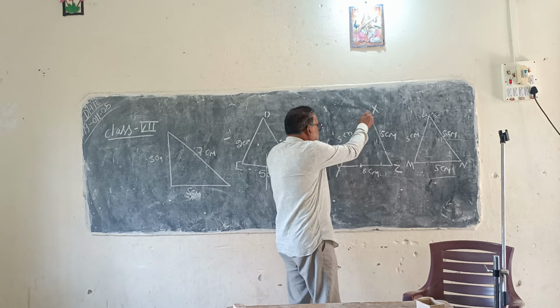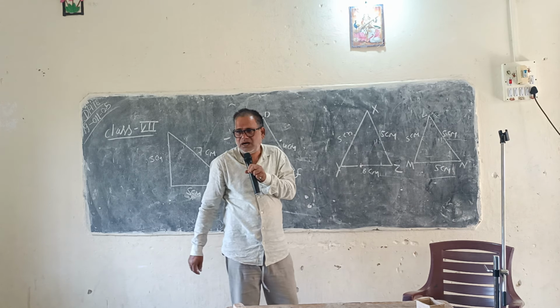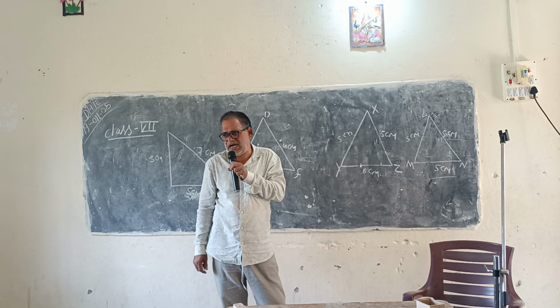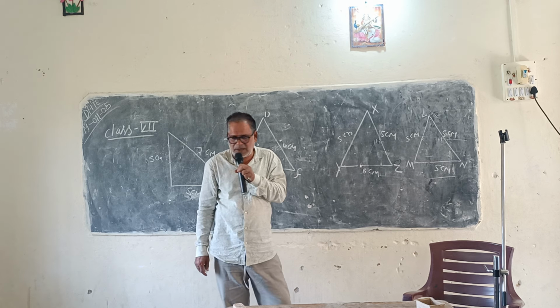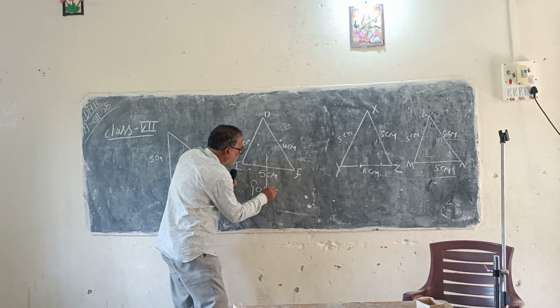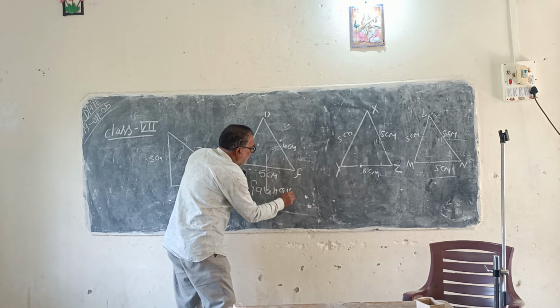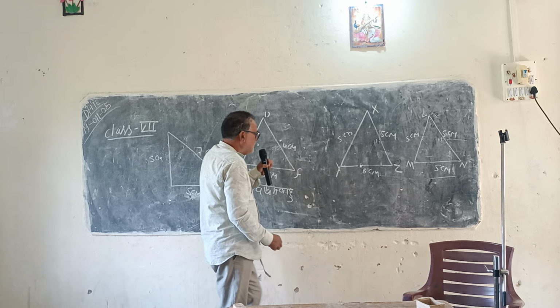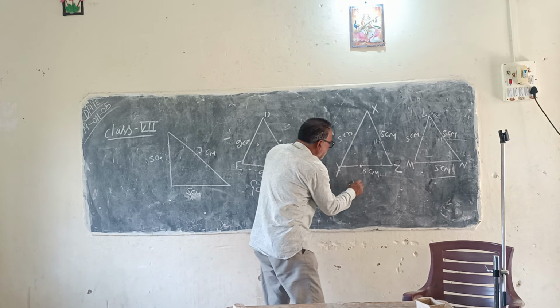And the triangle in which two sides are equal is called an isosceles triangle. What do we call it in Hindi? And what do we call the triangle whose two sides are equal?